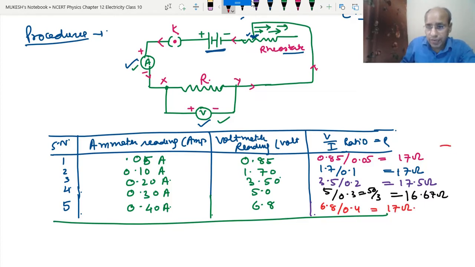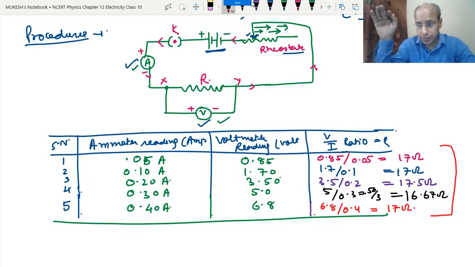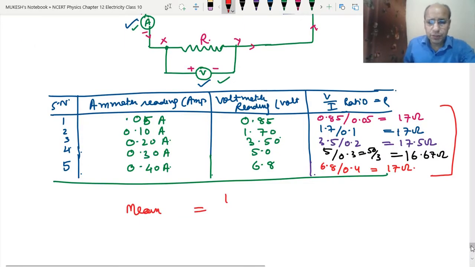See, here we are not getting exactly the same values. This can happen in any kind of experiment. A little error may be there, but there should not be much deviation from the values. Like the value should not go to 11 or 12. If it is coming within the range of 17, then it's okay. So now what will we do here? To show the average value, we will find the mean basically.